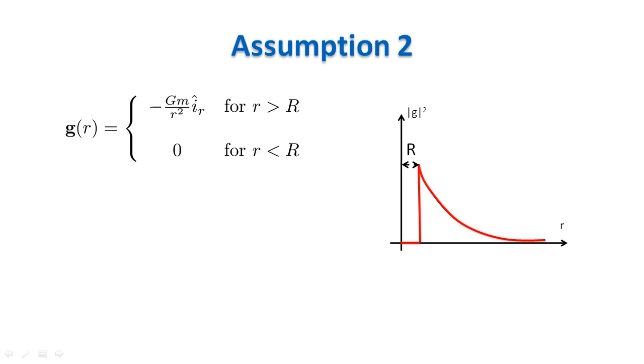Assumption 2. Given a point mass, the gravitational field is vanishing and the gravitational potential is constant inside a ball of radius r and centered in the mass. We need to justify this assumption. In Newtonian gravity, the self-energy of a particle, that is the potential energy stored in the gravitational field, and that contributes to the energy required to create the particle, is infinite because the modulo square of the Newtonian gravitational field is not integrable for a point mass.